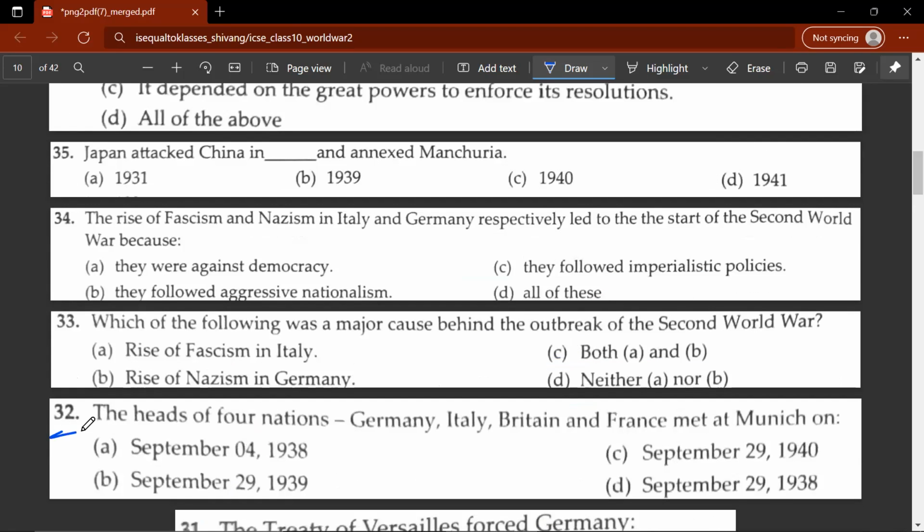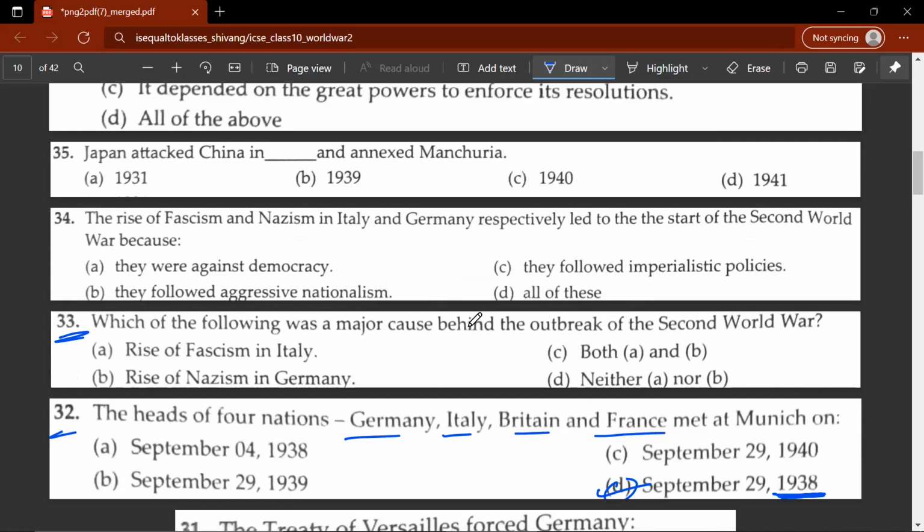32nd question. The heads of four nations, Germany, Italy, Britain, and France, met at Munich on which date? So, as I said before, remembering all the dates is extremely important. And this date would be D, September 29th, 1938. This is before the Second World War started.